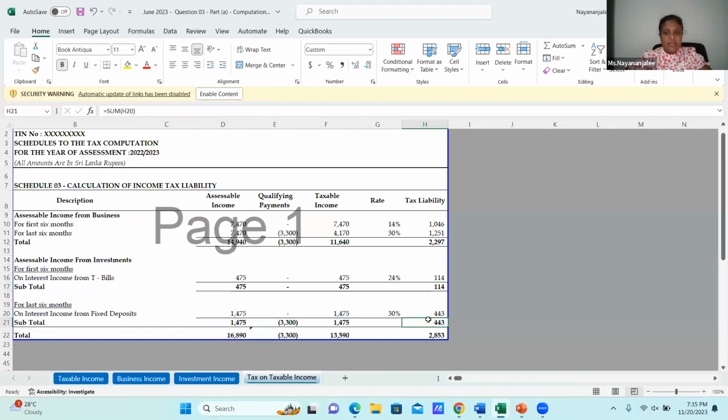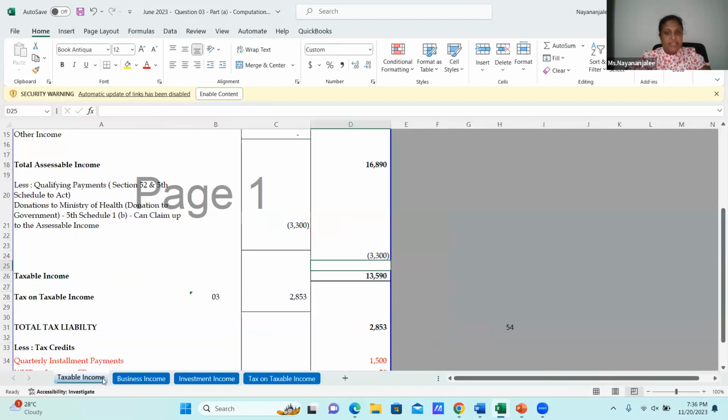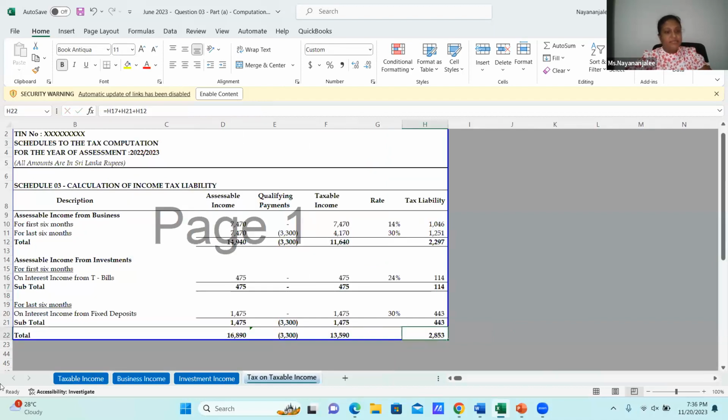This is that, and these are the totals, and this is my tax on taxable income, which is 13,590,000, which equals this, and my tax liability is this.